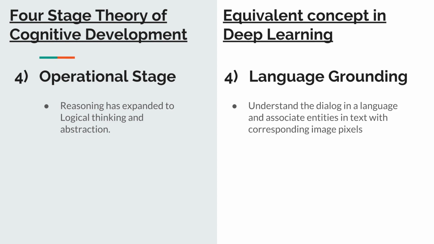The fourth and the last complex stage in the psychological chain would be the operational stage, wherein the human agent has learned to reason based on logical thinking, abstraction, and finds proofs that attest the claimed belief. The very equivalent concept here would be language grounding. The real world has semantic regularities.